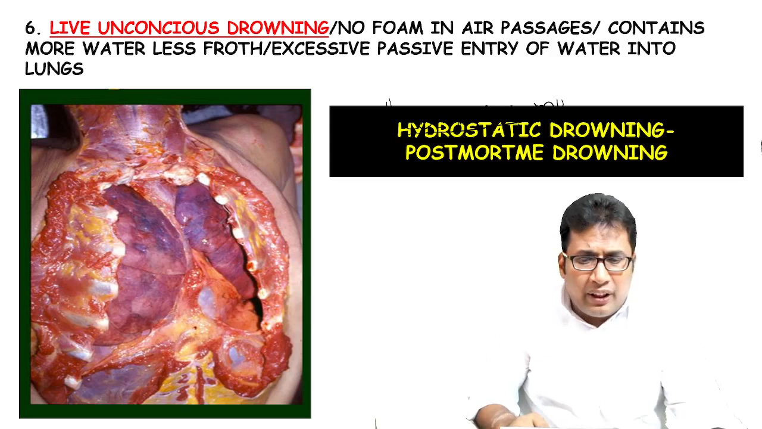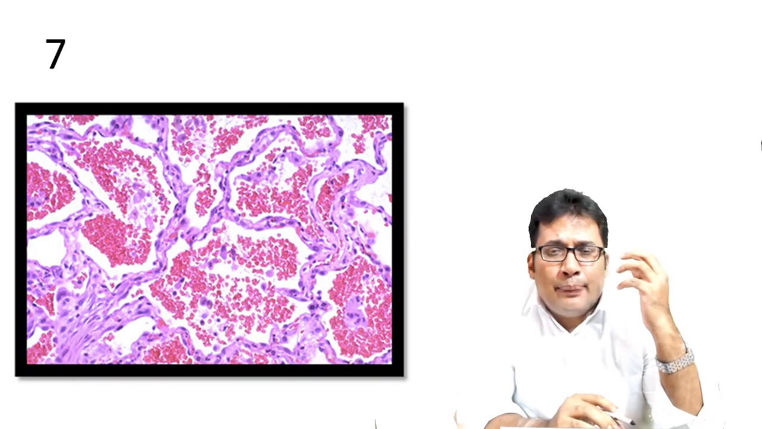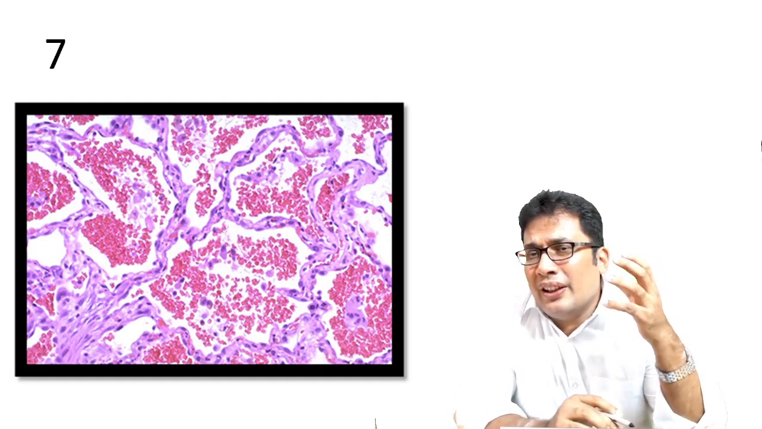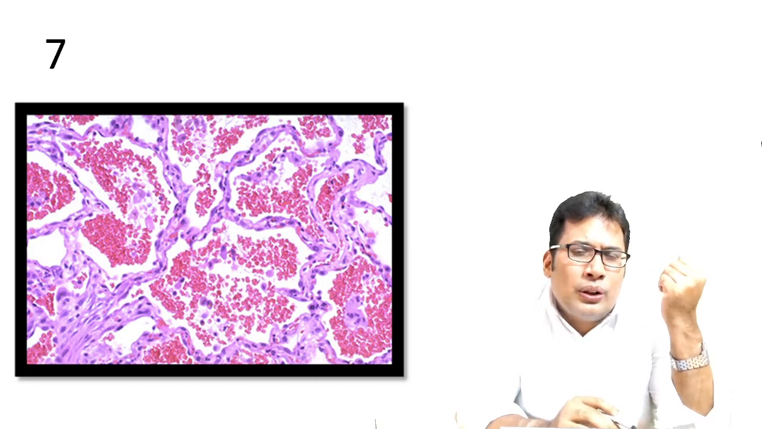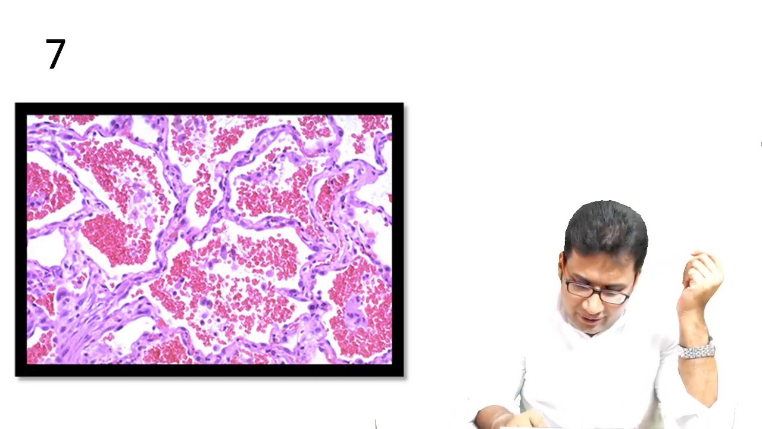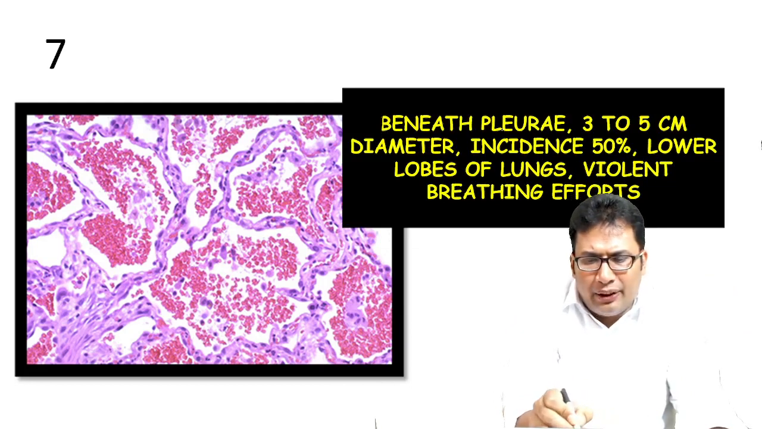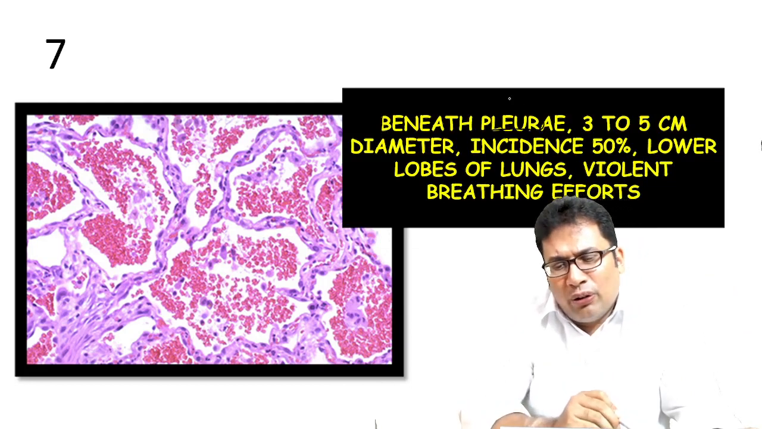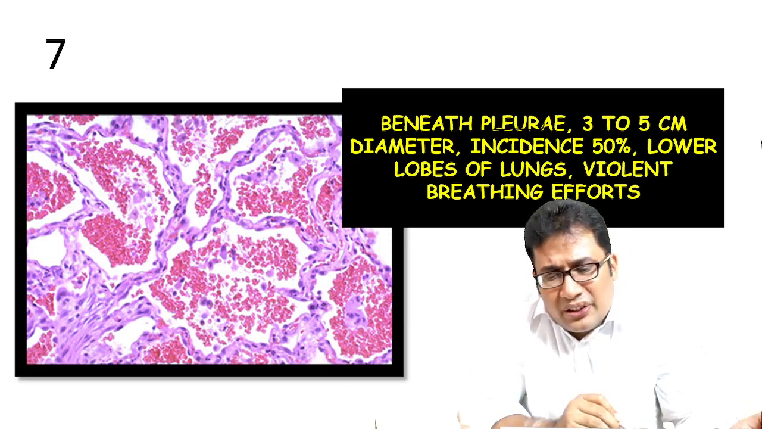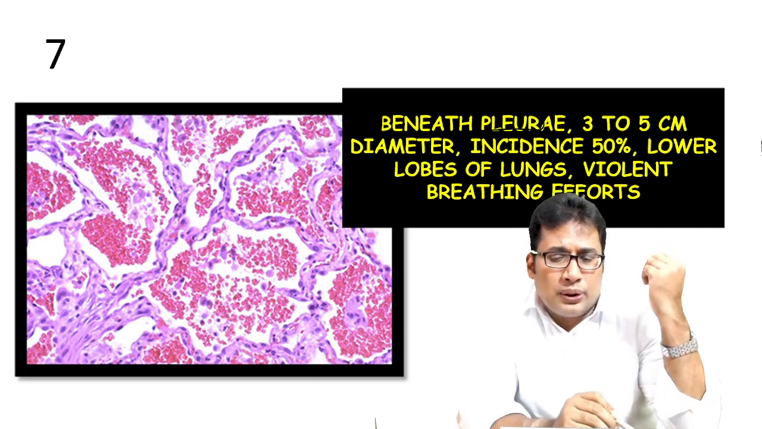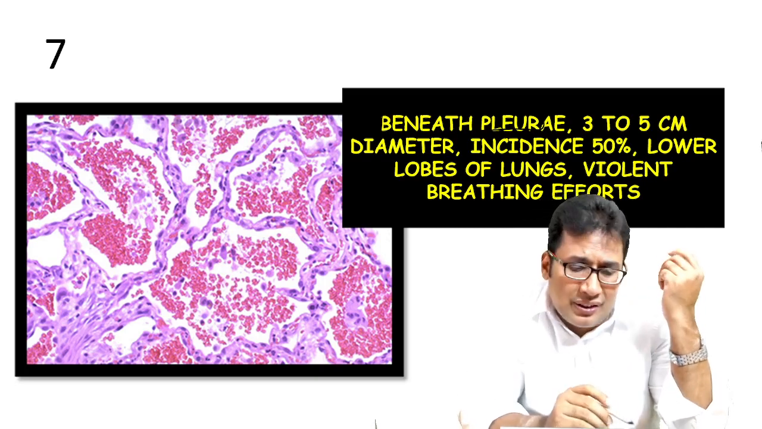The seventh important finding is the hemorrhages. In some cases of drowning, you can see some hemorrhages in the lower lobes of the lungs. That is known as Paltauf's hemorrhages. They are present beneath the pleura, around 3 to 5 centimeters in diameter. They are seen in up to 50% of the cases, commonly in the lower lobes of the lungs, because of the violent breathing efforts.